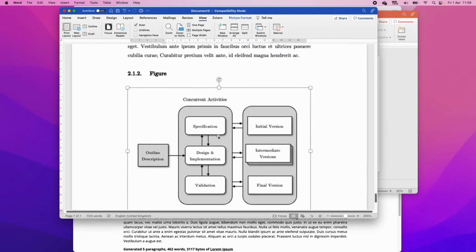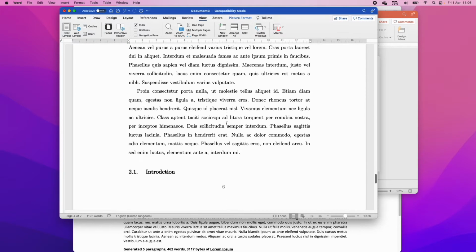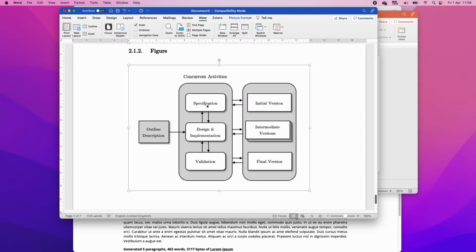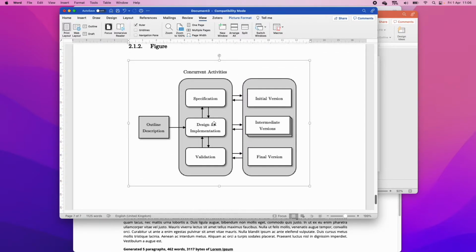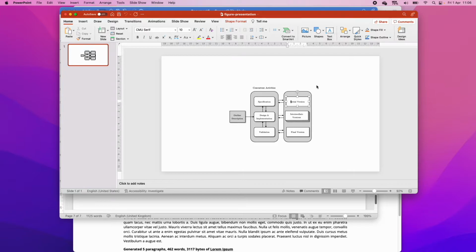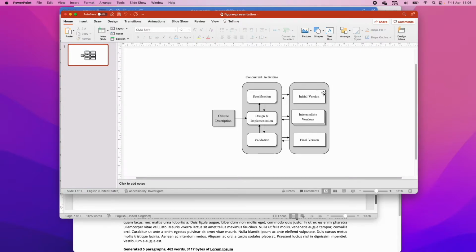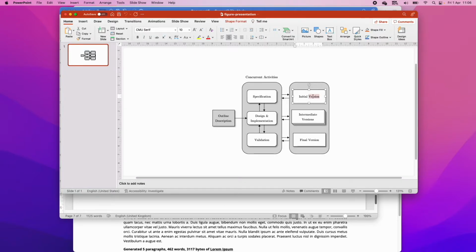But as you can see, this picture has two downsides to it. One, the quality isn't particularly good. Like I said, I could have done a better job at screenshotting it. But two, if I want to make changes to this, I will then have to go back to my original PowerPoint and make the changes. So say this wasn't initial version, but just initial. I would have to retake a photo of it. Now, that's not very good.